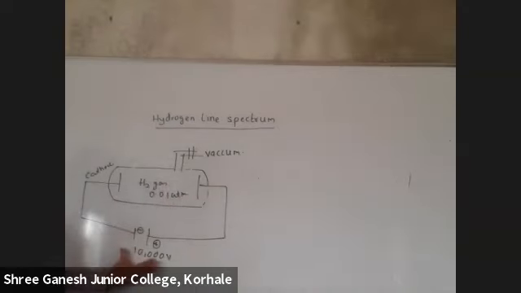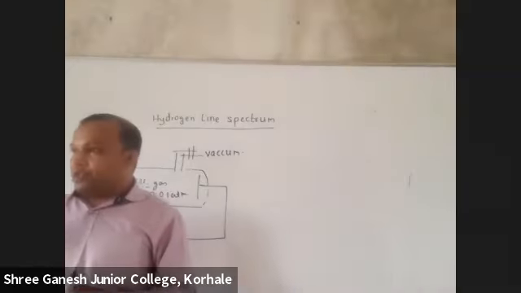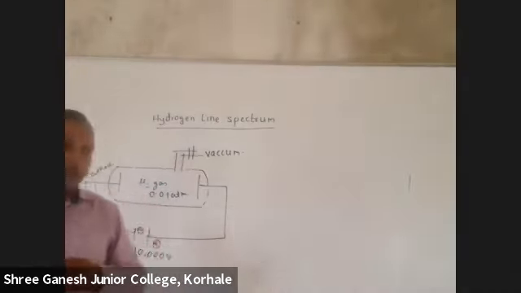Okay, what happens now? Such a high voltage is applied, so there will be an electric spark, like lightning. The electric spark will provide some energy. Now this energy will be utilized in two works. What are the two works?